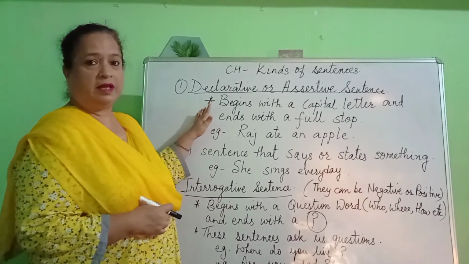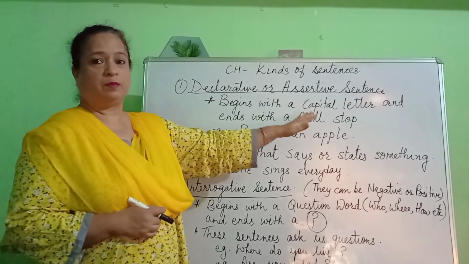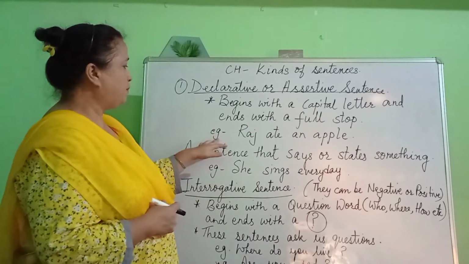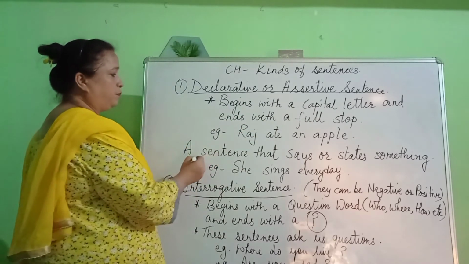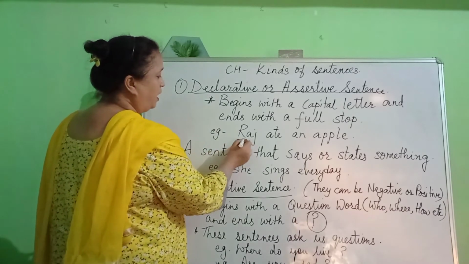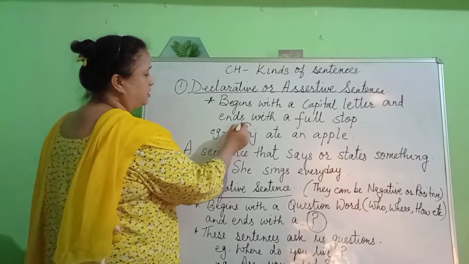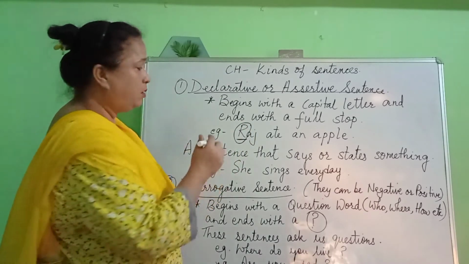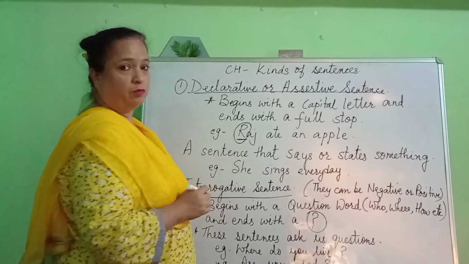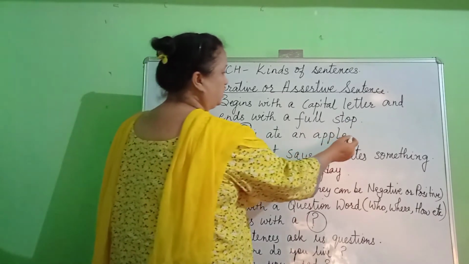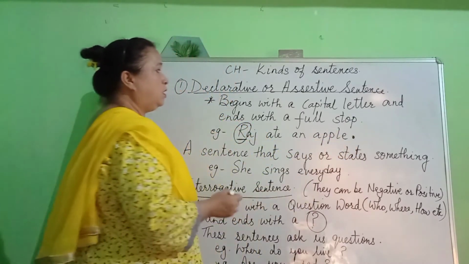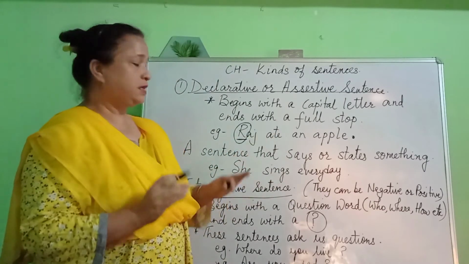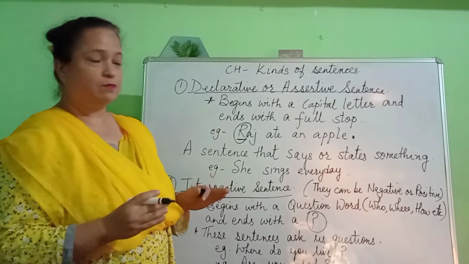Now a declarative sentence begins with a capital letter and ends with a full stop. For example, Raj ate an apple. If you look at the sentence, I have written a capital R. I started my sentence with the subject, with a capital alphabet, and I also ended it with a full stop. So a declarative sentence says or states something about the subject.